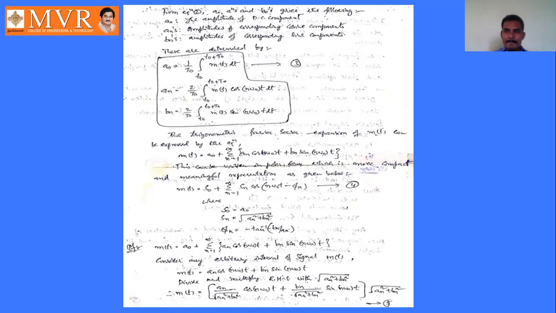Okay, the trigonometric Fourier series expansion of m of t can be expressed by the equation. See, m of t is equal to a naught plus sigma n equal to 1 to infinity an cos n omega naught t plus bn sin n omega naught t. This is the trigonometric Fourier series form. This can be written in polar form for our convenience.